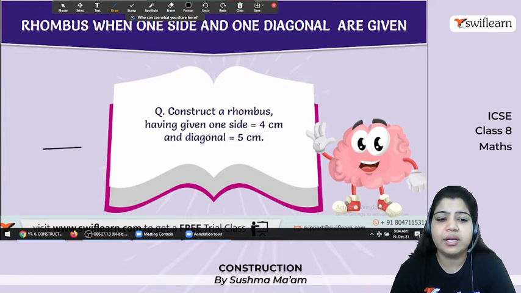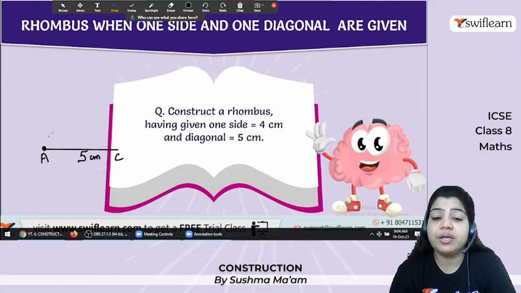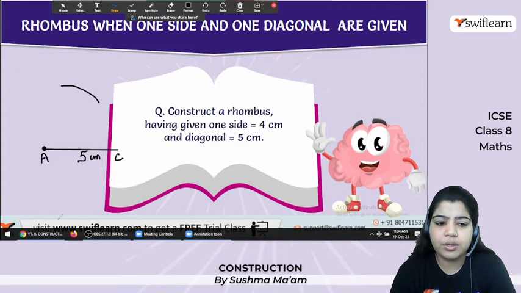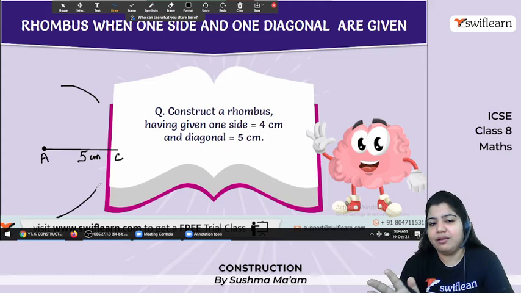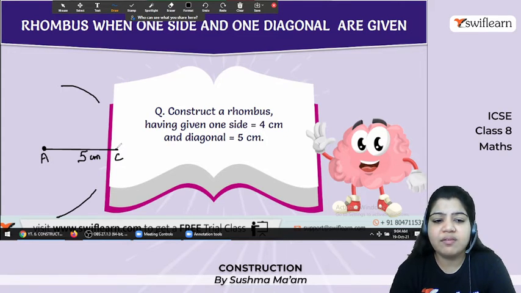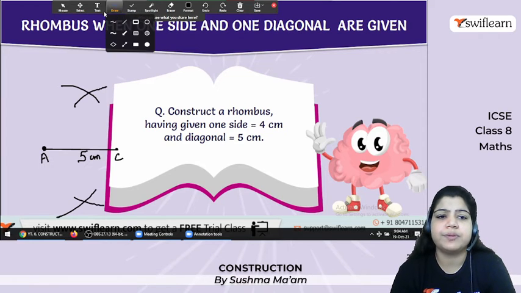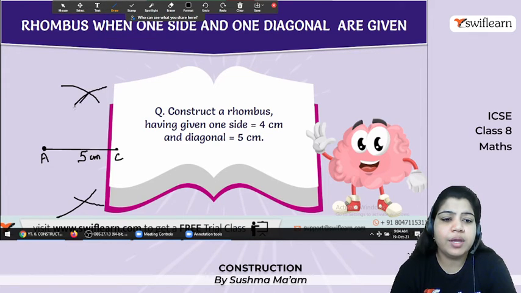So here we have the diagonal length that is of 5 centimeter. So first draw the line segment that is of 5 centimeter length. So here I can say its AC is 5 centimeter. Now A as a center, and you have to take a radius of 4 centimeter. Okay, so cut an arc over here, cut an arc over here, because आपको पता है कि side same है. Okay, now C as a center and 4 centimeter as a radius, cut an arc over it, cut an arc, and join these points. Easy.